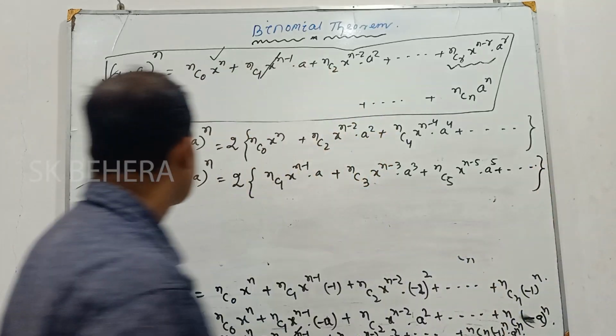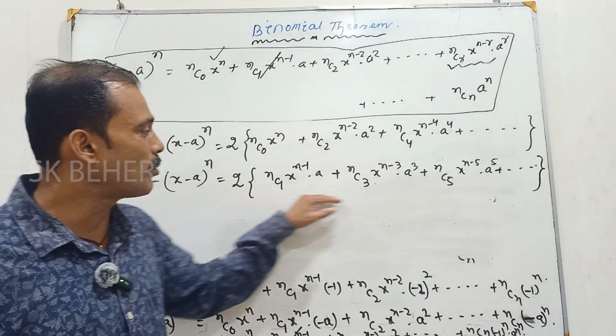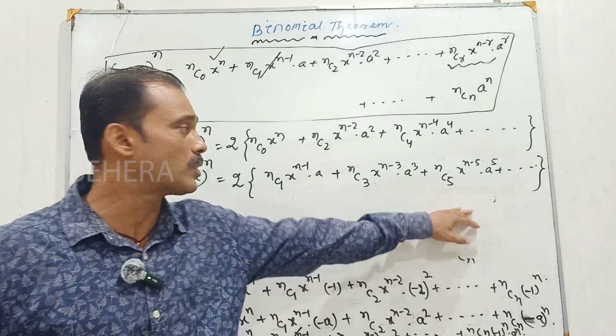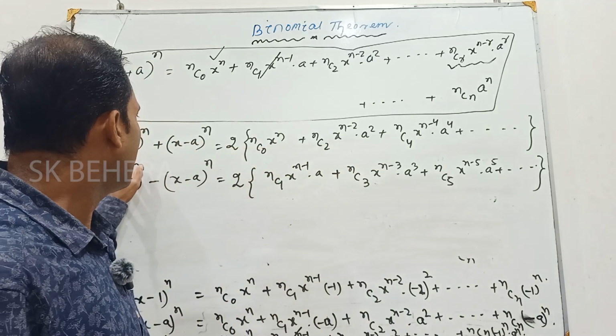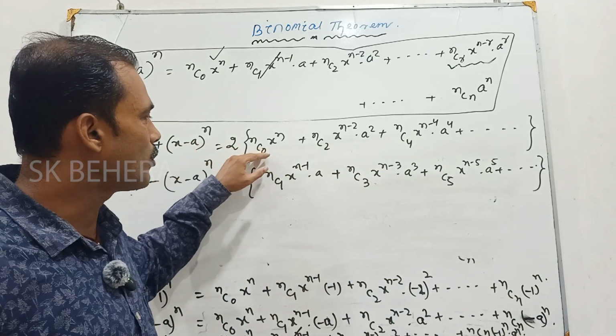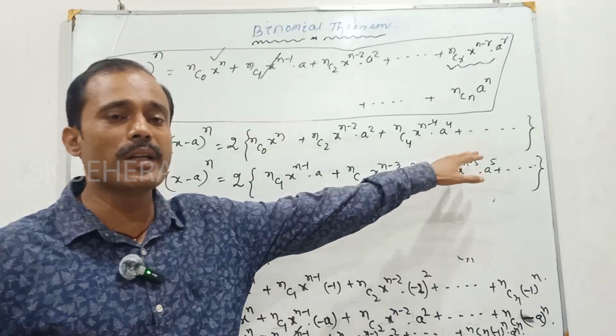So this is the summation of all the odd terms. If we add this, we will get the summation of all the even terms.